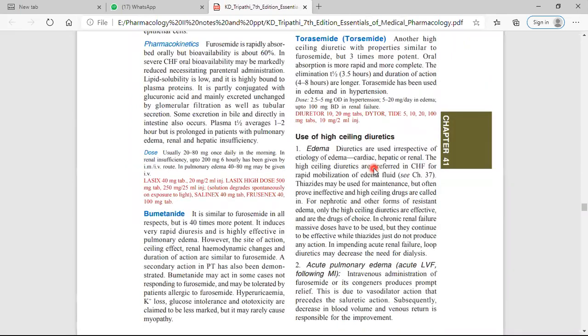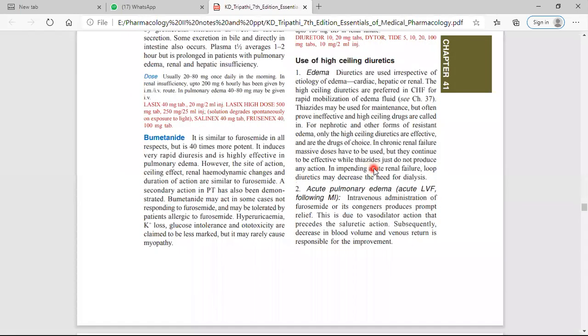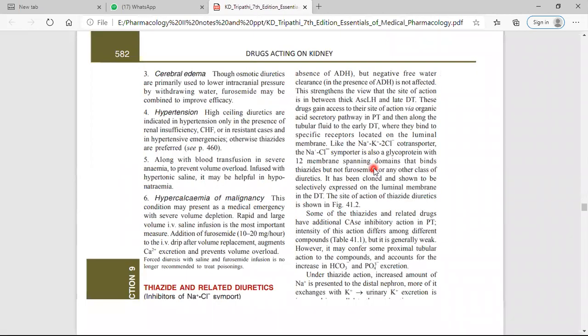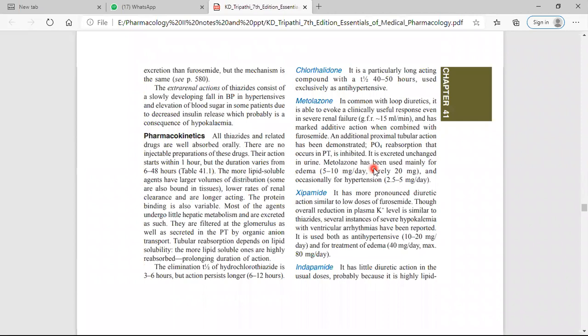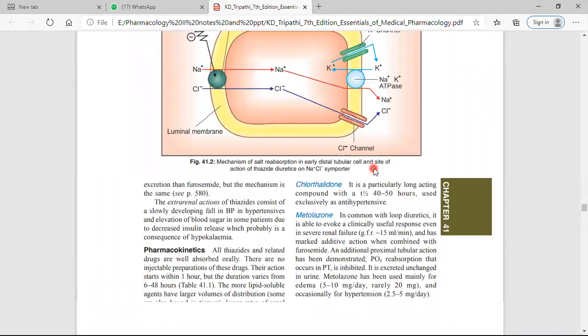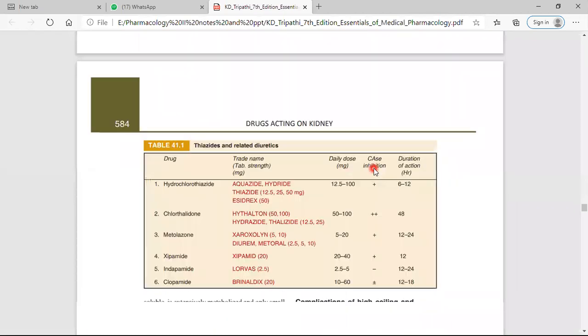Along with this, the carbonic anhydrase enzyme is also important in the eye, hence it is useful in the treatment of glaucoma. Nowadays, this drug is not used as a diuretic, but it is used for other uses.